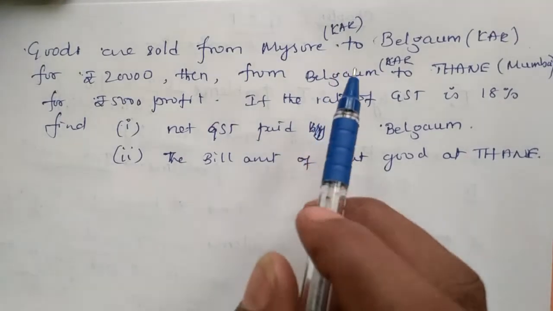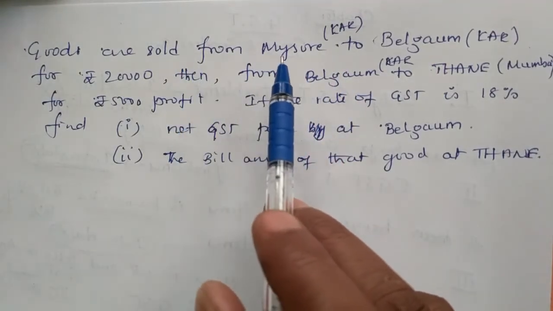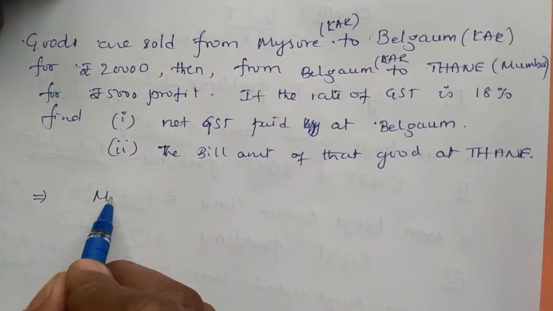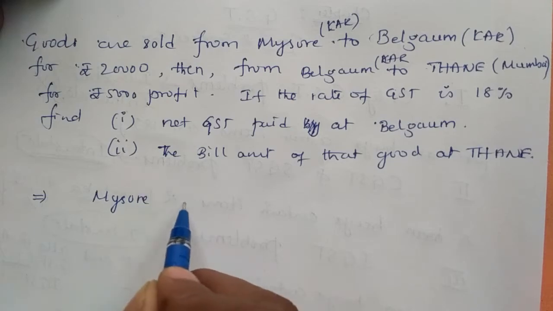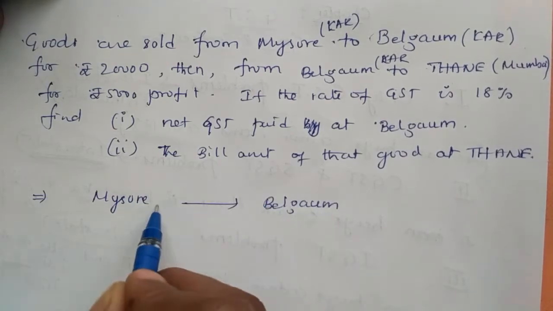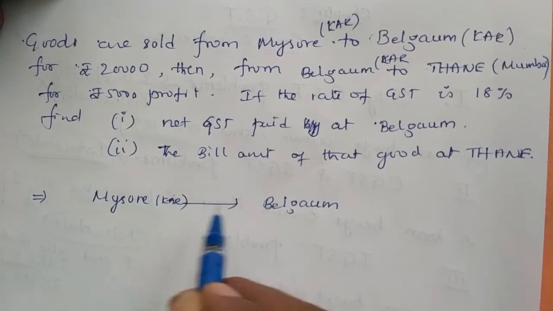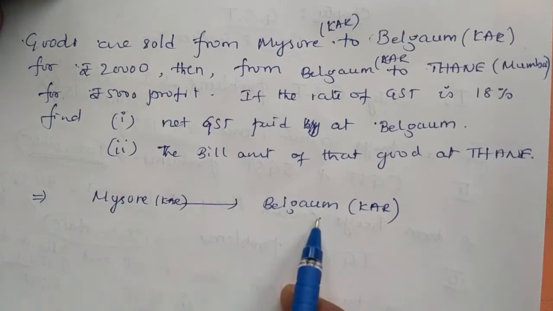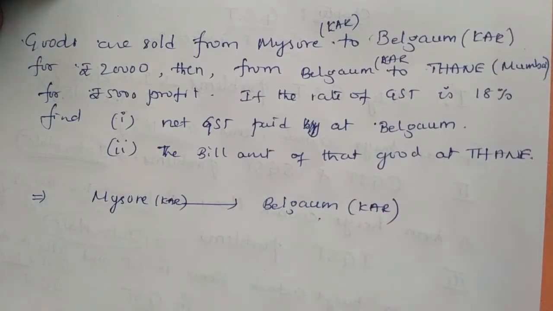First we'll find out that the good is sold from Mysore to Belgaum. Mysore is Karnataka and Belgaum is also within Karnataka state. So this transaction is taking place within the state.